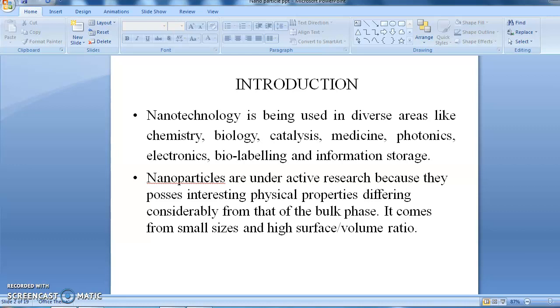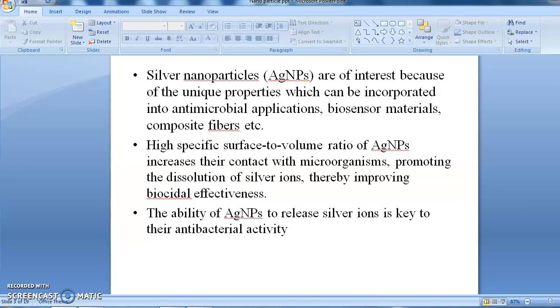Introduction. Nanotechnology is being used in diverse areas like chemistry, biology, catalysis, medicine, photonics, electronics, biolabeling and information storage. Nanoparticles are under active research because they possess interesting physical properties that are different from bulk particles. Silver nanoparticles are interesting because of their unique properties, as they can be incorporated into antimicrobial applications, biosensor materials, composite